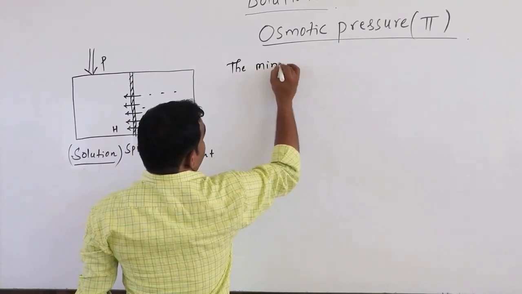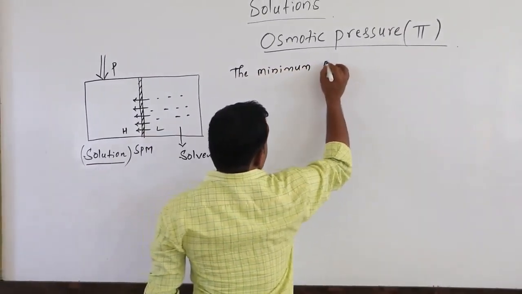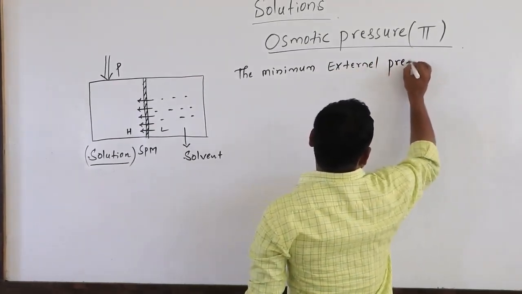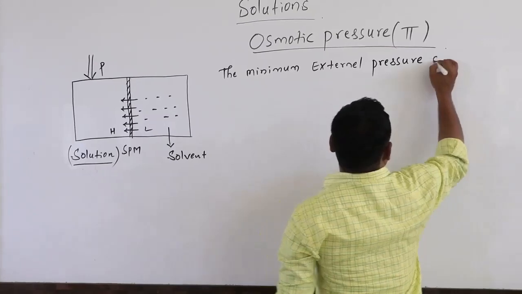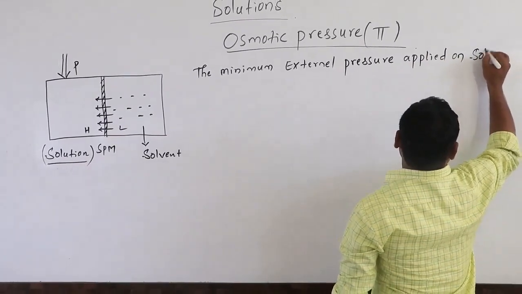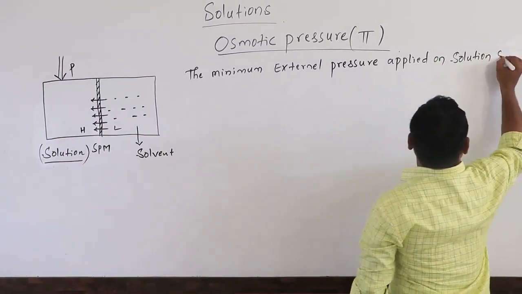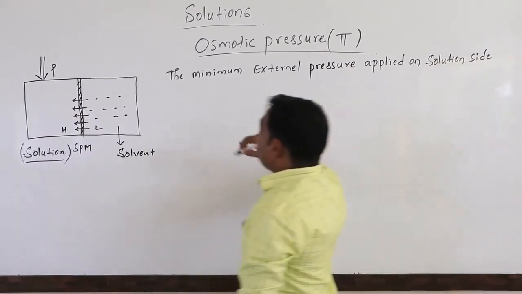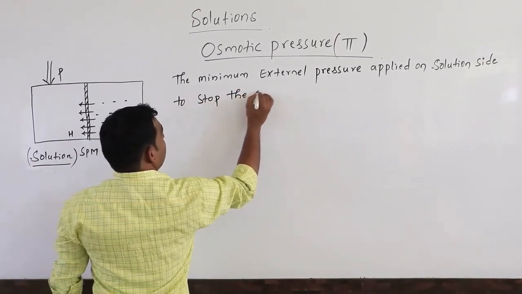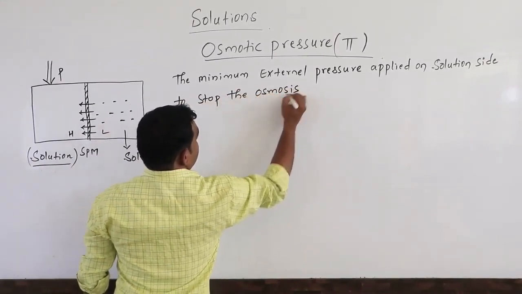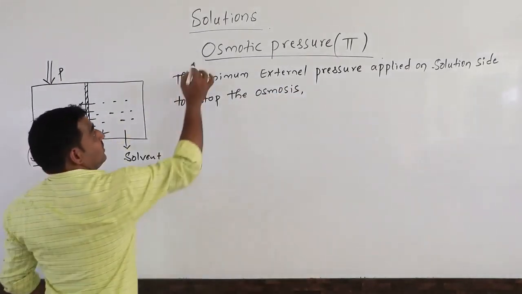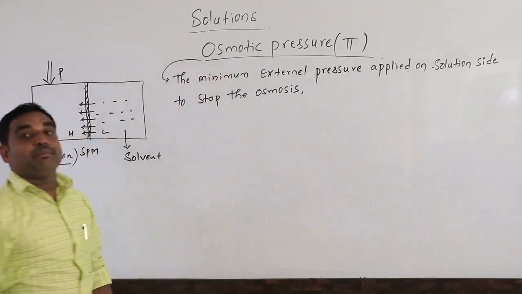The minimum external pressure applied on the solution side to stop the osmosis process is known as osmotic pressure, denoted by pi.